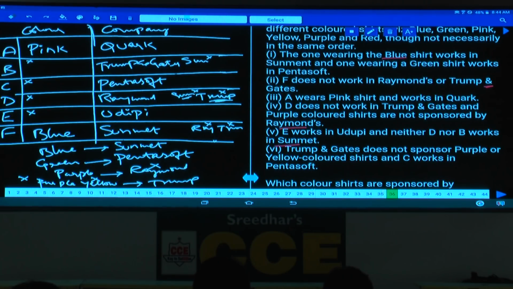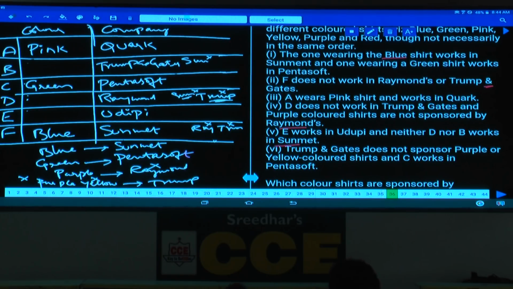Then green is what? Green is by Pentasoft. As green is by Pentasoft, and Pentasoft is here, hence green must be at this place. Green is at this place. Done? Green at this place. Now we have three more colors.